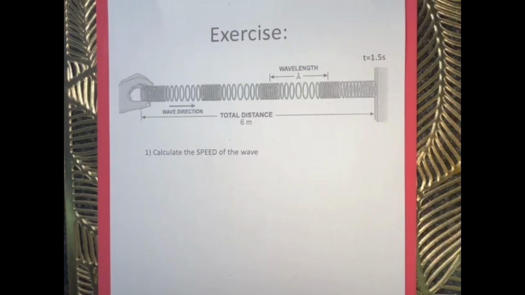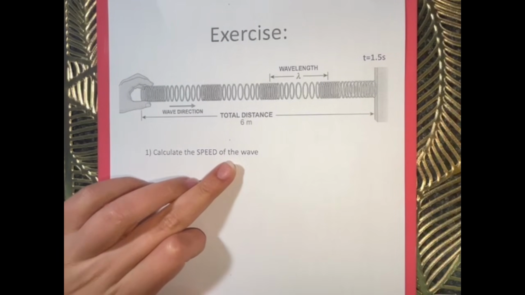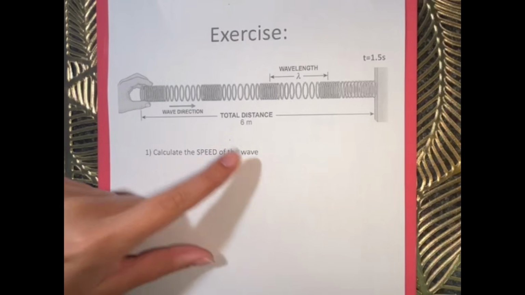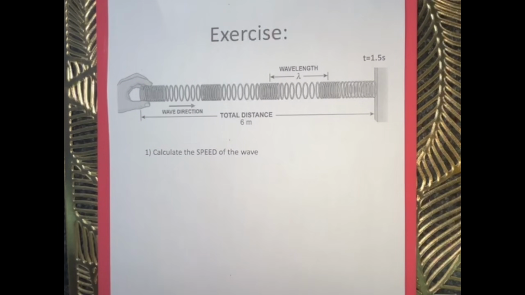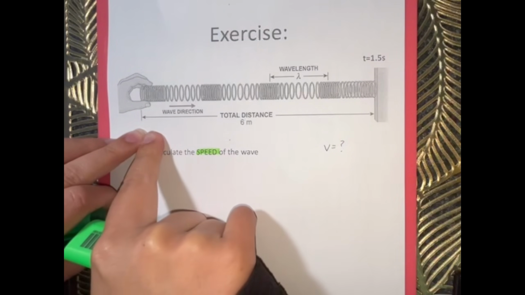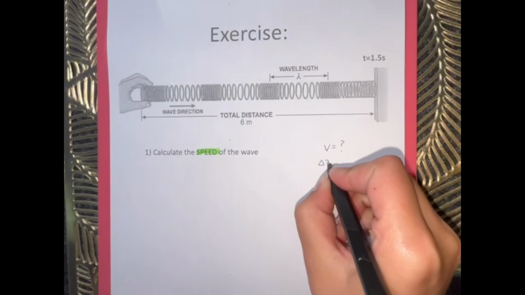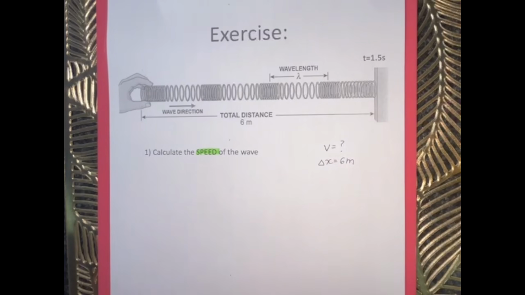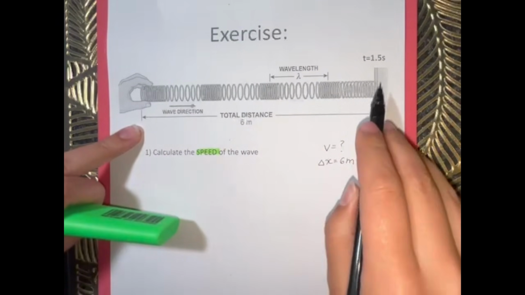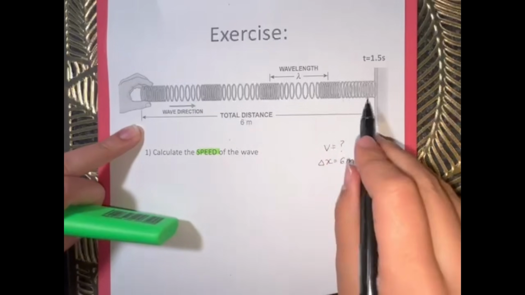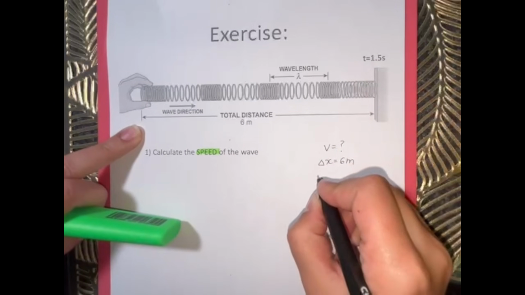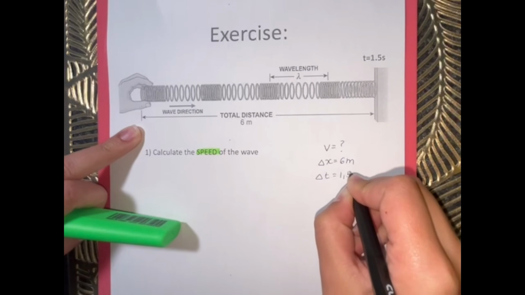Okay, so let's quickly look at an example on how to calculate the speed of a wave. What type of wave? The longitudinal wave. So they asked me to calculate the speed, so we know we need to calculate V. So what information do I have? They have given me the total distance that this wave traveled, so I can see that delta X is equal to 6 meters. What else did they give me? They have given me the total time that it took this wave to complete a distance of 6 meters. So the change in time, delta T, was 1,5 seconds.